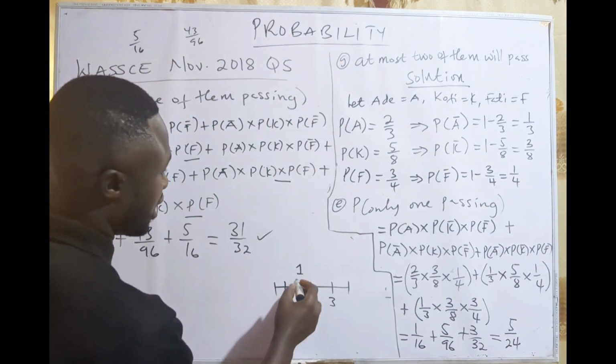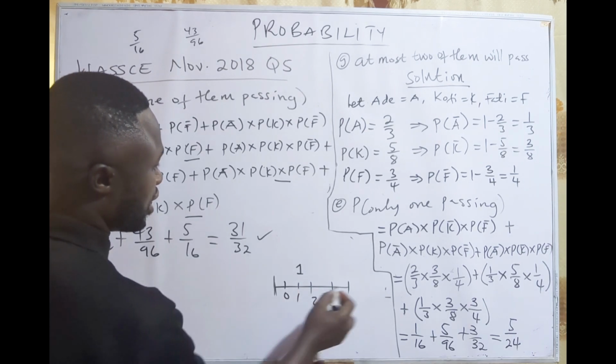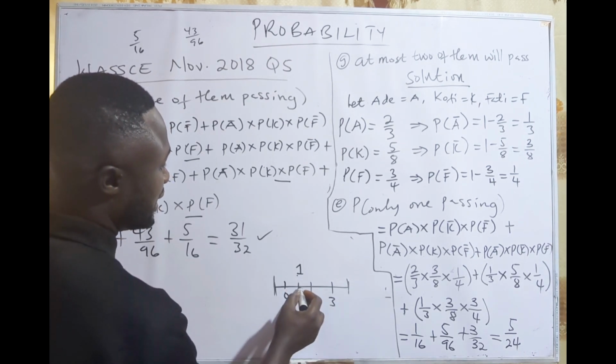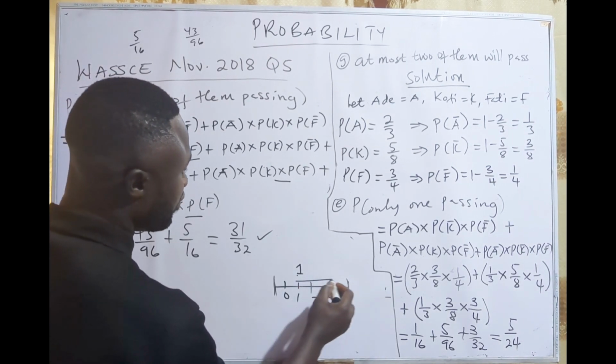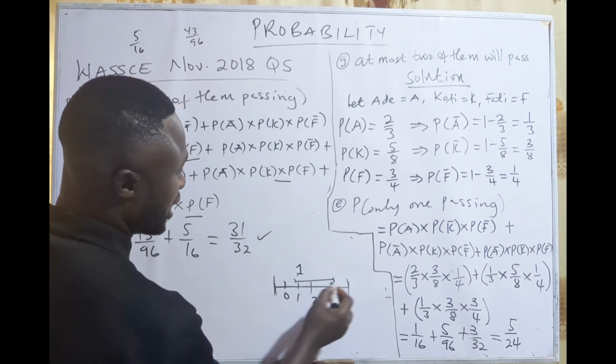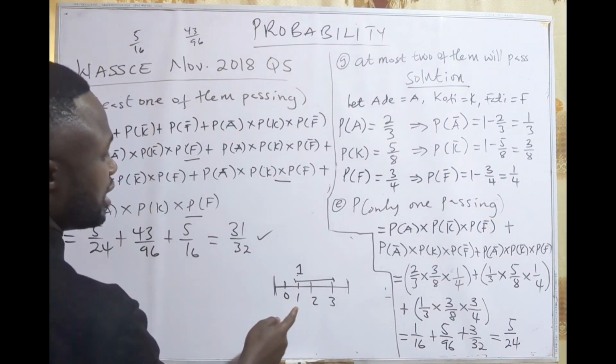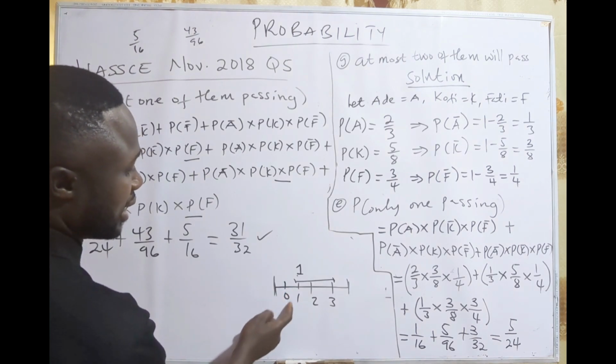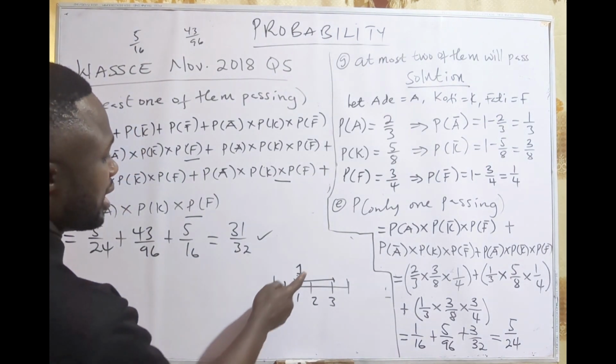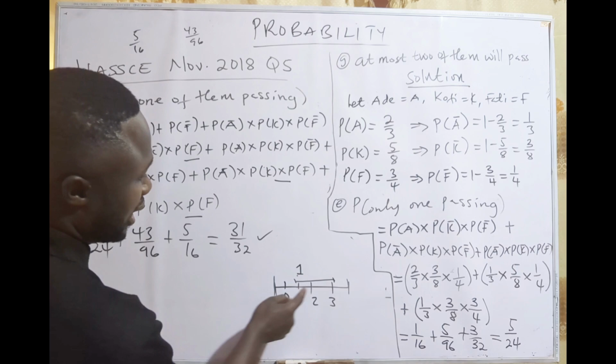Because we know the total from here to here is 1, and we are calculating for this particular side, why don't we find the other side, that is none of them passing, and then subtract from 1 so that we get all that we need.